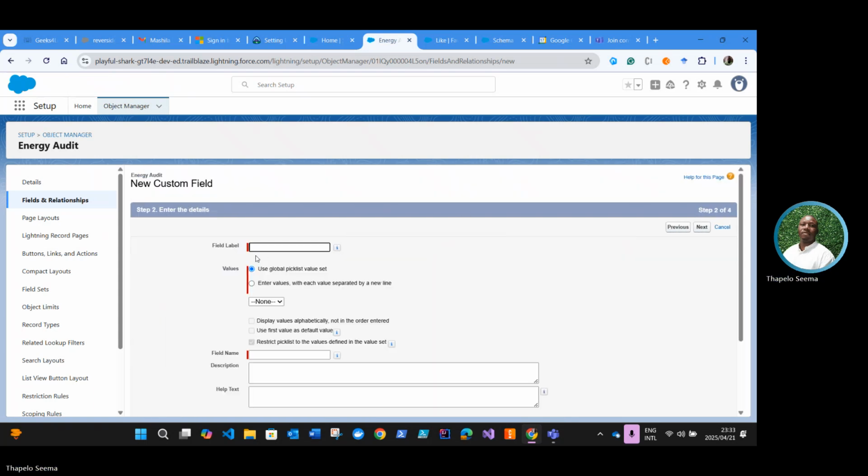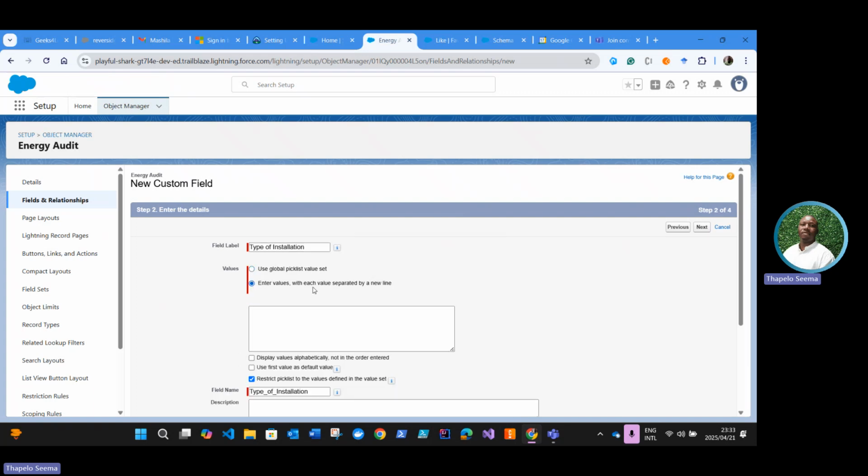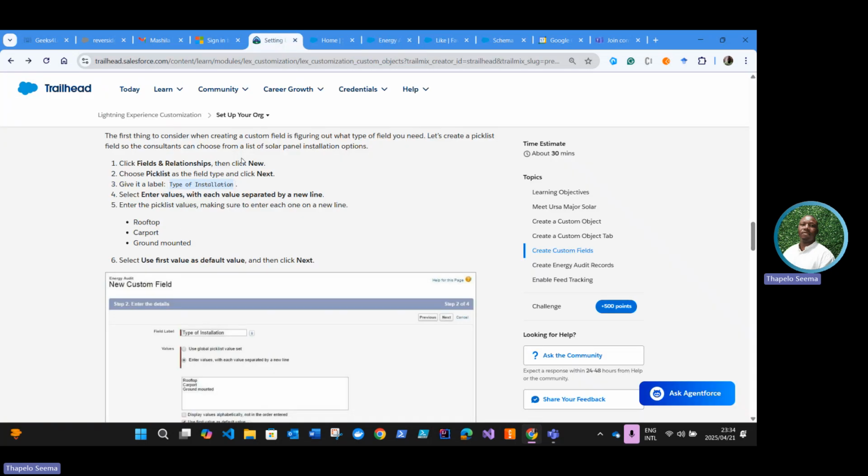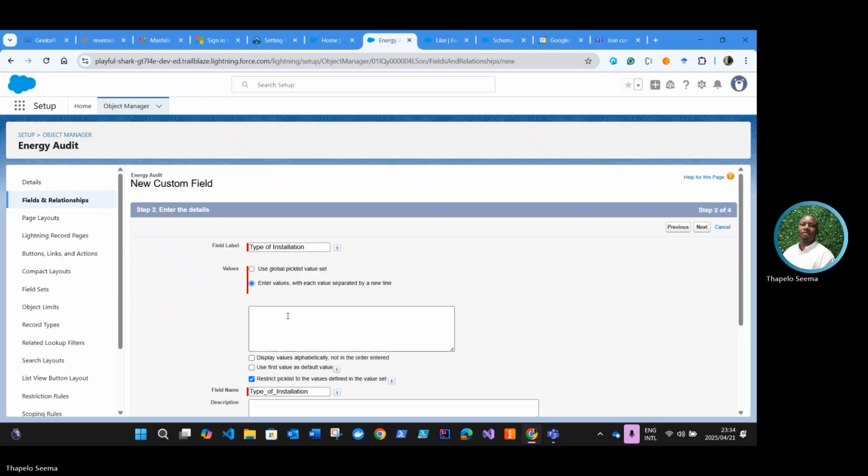Next, it's going to paste that name here and then enter the pick list values. I'm going to select enter values, right? Each value is separated by a new line. So we have here, we're going to copy here, paste them in here, right?